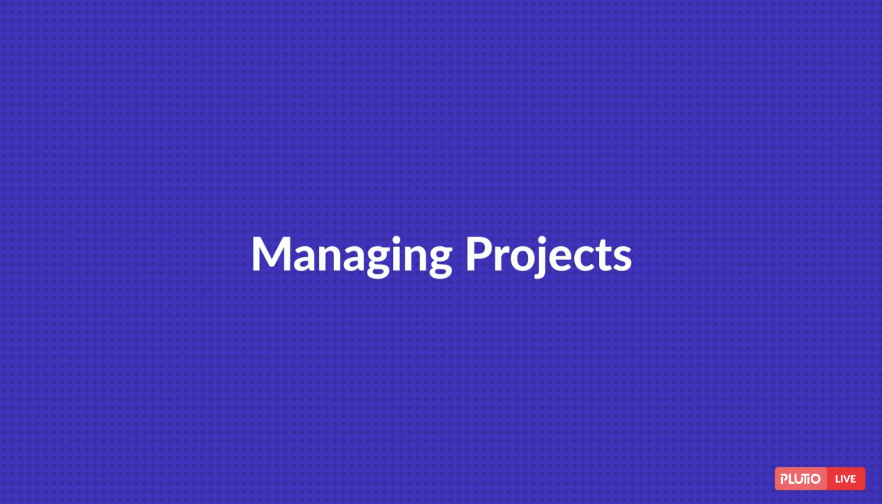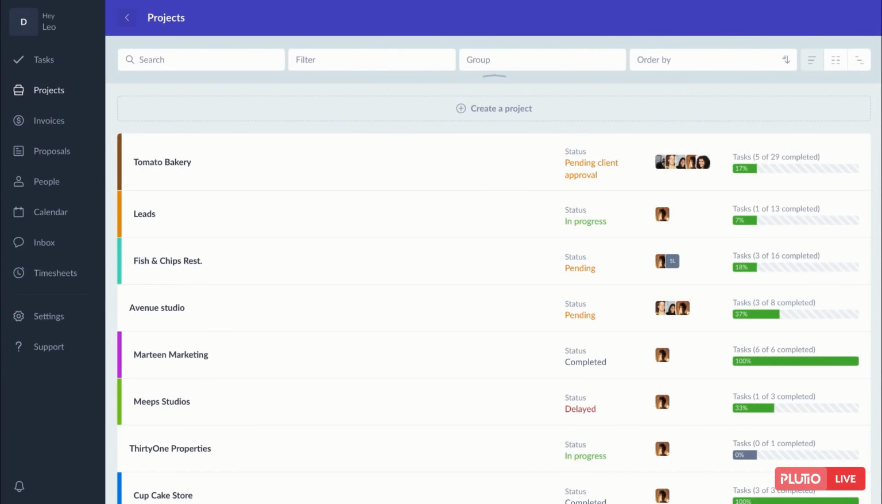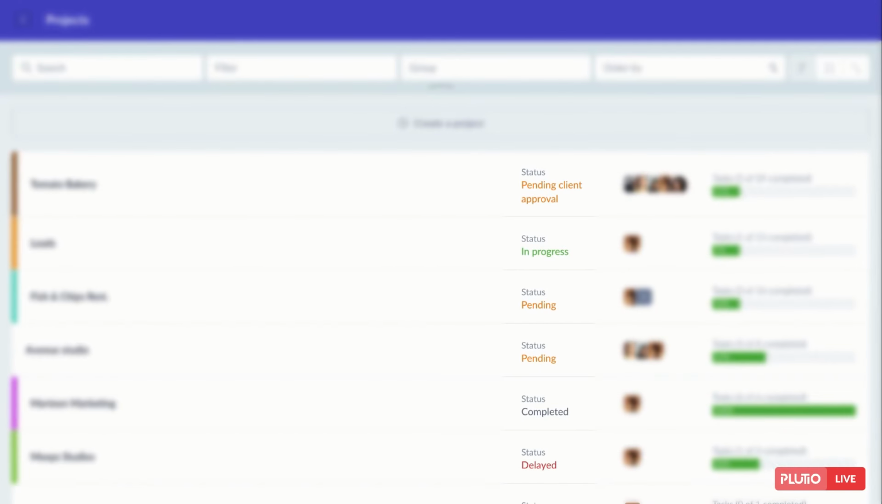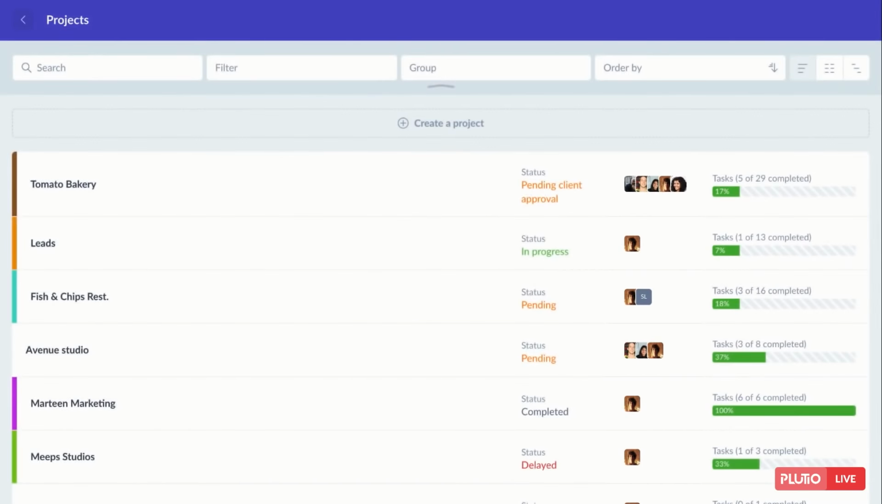Managing your projects. The projects page gives you a bird's-eye view into all of your projects, their statuses, the participants, and a hint on progress. If you have a lot of projects and this page became overwhelming, try applying some filters and groups to only show what you really need to focus on. Let's give it a try.